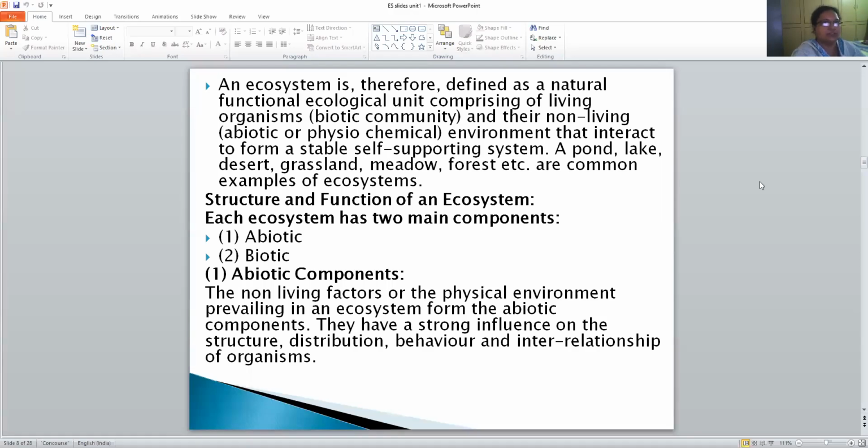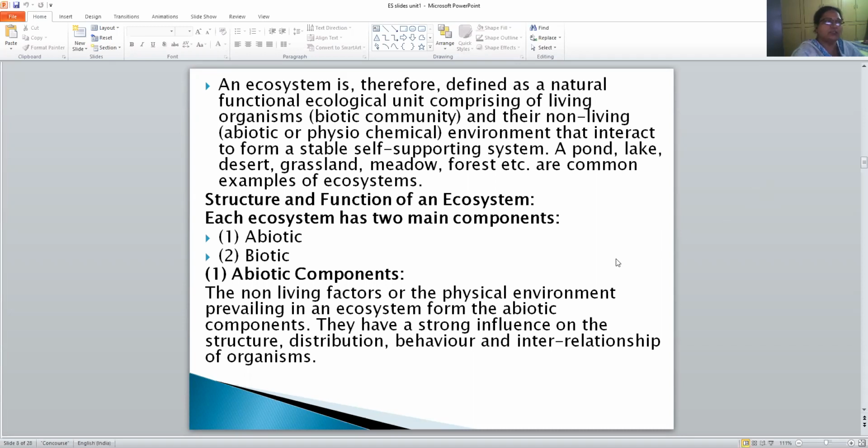Greetings to everyone. So last class we were discussing unit 1, that is ecosystem: its definition, scope and importance. Now we'll go for the next, that is classification and then structure and function of ecosystem.